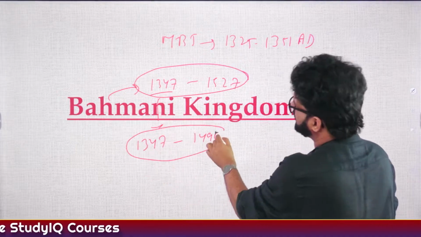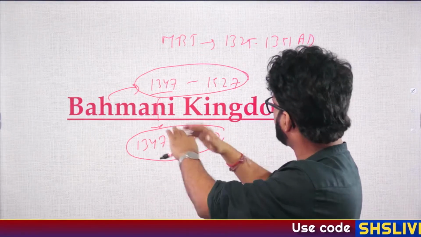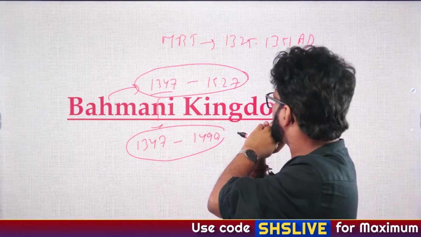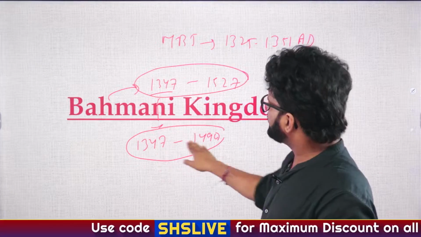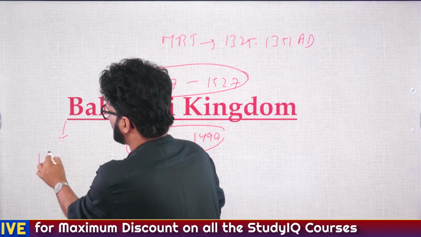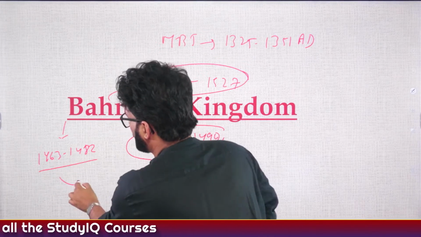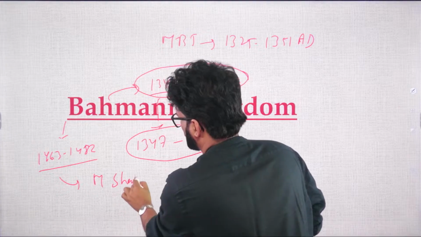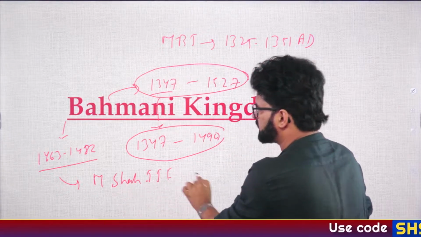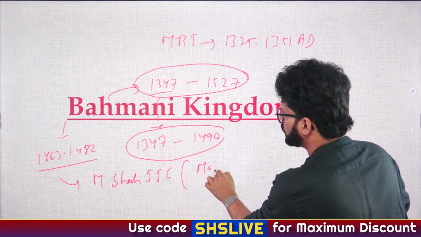Because after that, things started getting broken apart, as you will realize. So 1347 to 1490, and there is also a period which is the best period of the Bahmani Kingdom, that is from 1463 to 1482, when Muhammad Shah III was ruling. And not only because Muhammad Shah III was ruling, but there was a minister in his kingdom who was known as Mahmud Gawan.